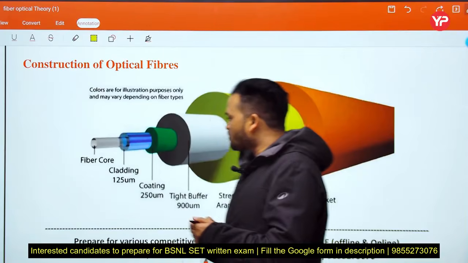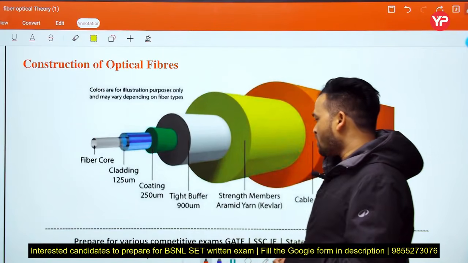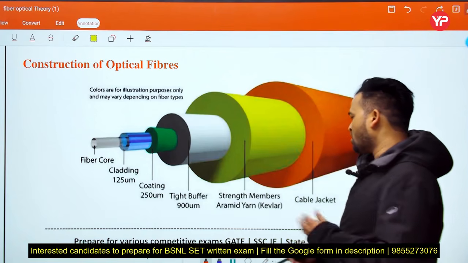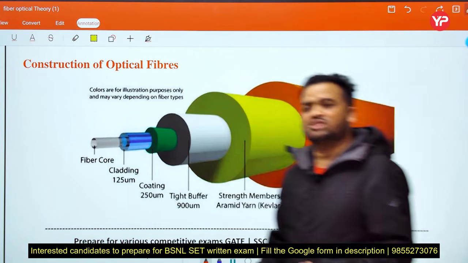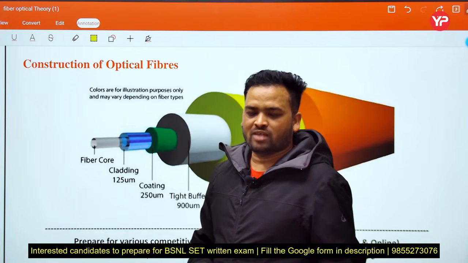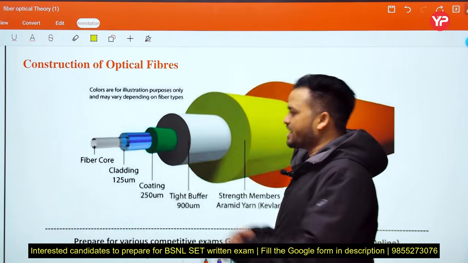What is the purpose of core? What is the purpose of cladding? What is the coating? What is the tight buffer? What is the strength member or aramid yarn, and the cable jacket? What is the purpose? What is the concept of that? What is the principle behind each and every part? We will discuss that in the next slide also.